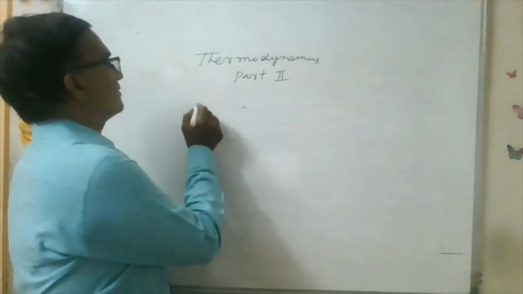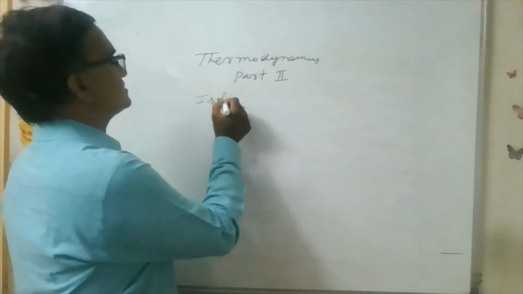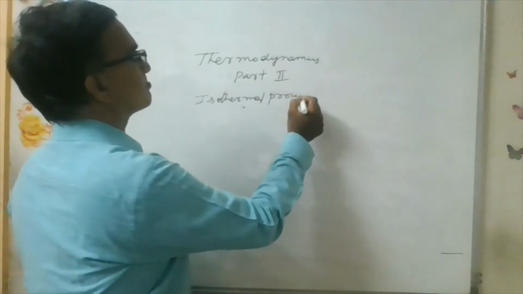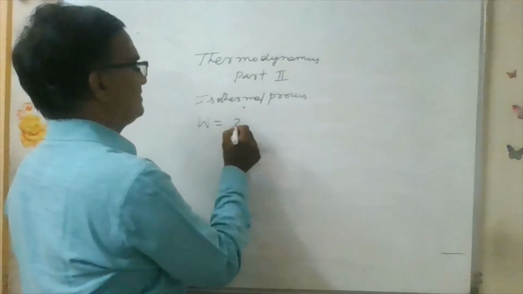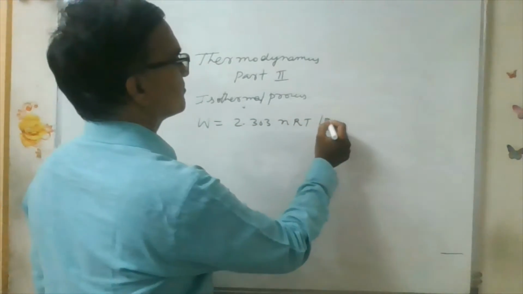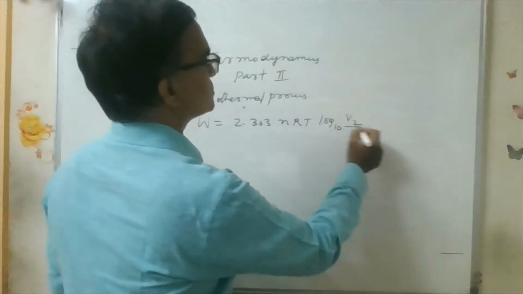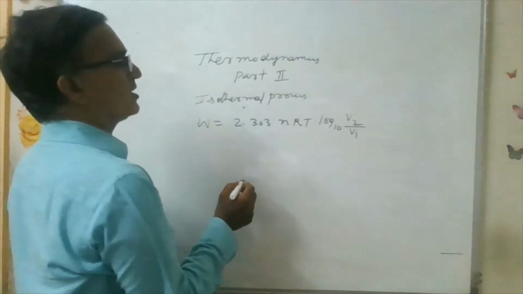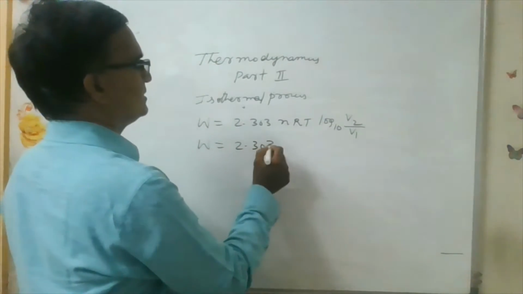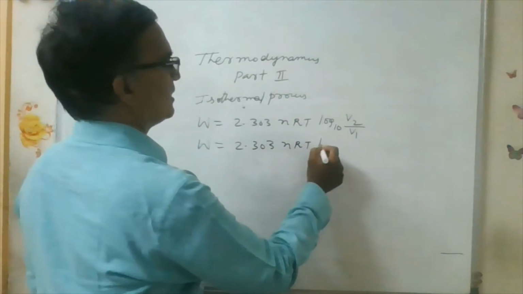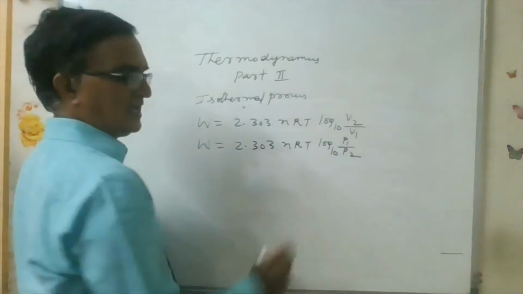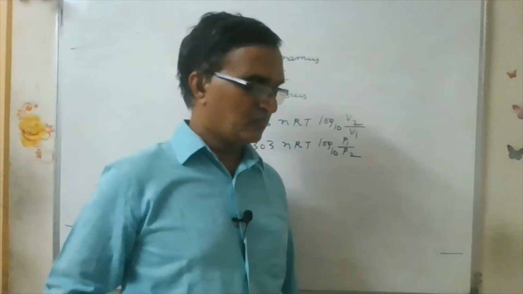Now work done, isothermal process. Expression for work done: this process takes place at constant temperature. So 2.303 nRT log10 V2 by V1. In terms of pressure, if you write 2.303 nRT log10 P1 by P2, you can use. These are the equations that we use.